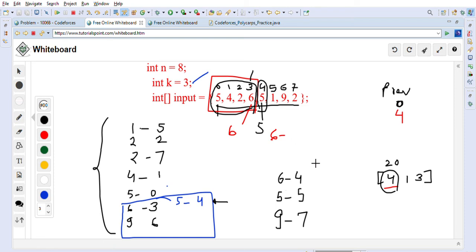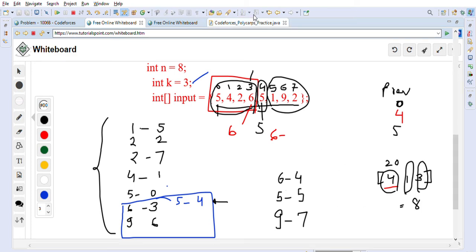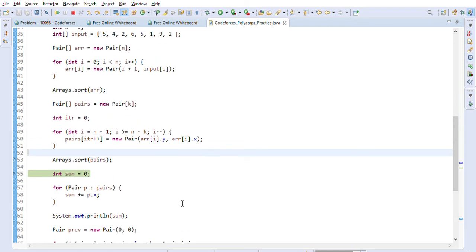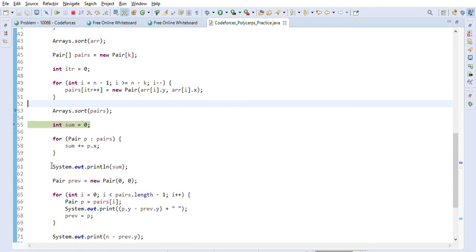After that we will update the prev to 5, and after that he has to solve all the remaining problems. These are the three remaining problems he has to solve. So 4 plus 1 is 5 plus 3 is equal to a total of 8 problems he is going to solve. For the last day he has to solve all the problems. So that's what we are doing here. So are we clear until sum?